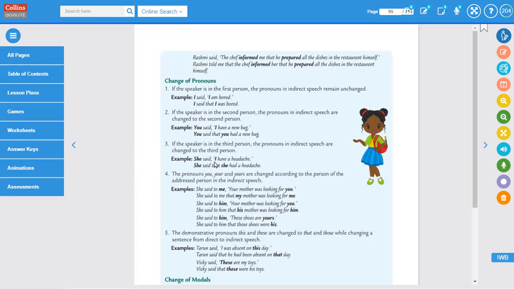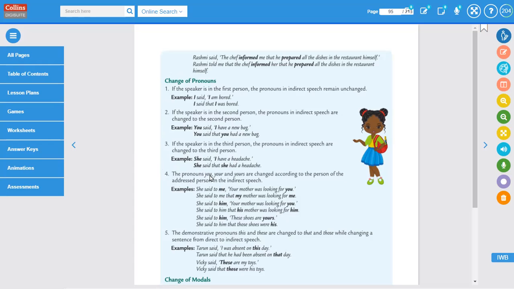I hope you notice this as well. She said that she had a headache. So when it's in third person, the pronouns in indirect speech are changed to the third person. Points 1, 2, 3 are already done. So let's move on to the fourth point.